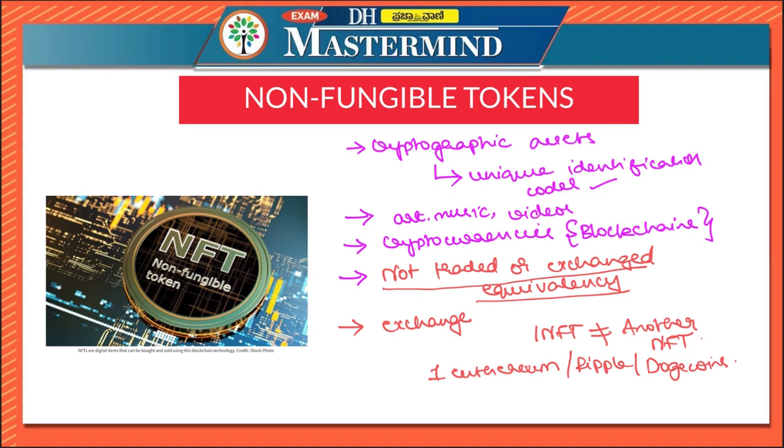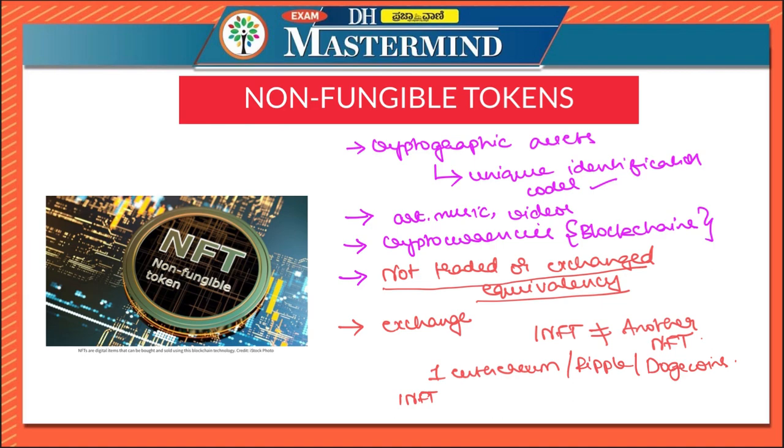One Ethereum need not be equal to a Ripple or a Dogecoin. However, one Dogecoin will always be equivalent to another Dogecoin. One Ripple will always be equivalent to another Ripple. Whereas one NFT is not going to be equal to another NFT. So this makes it different from cryptocurrencies.